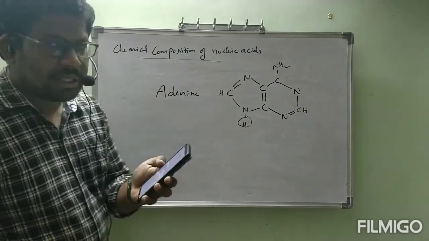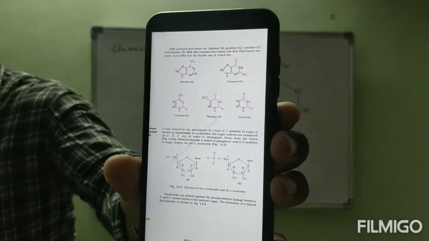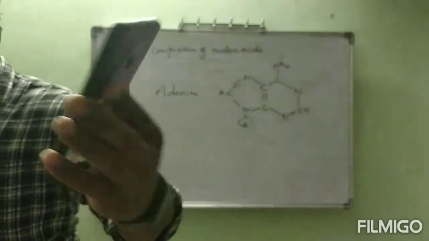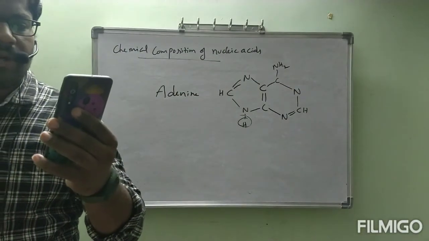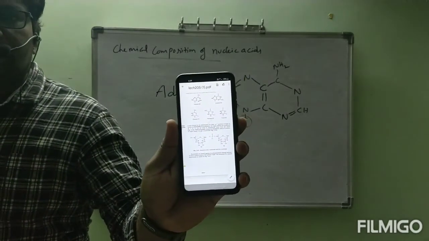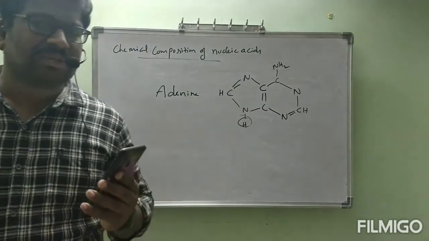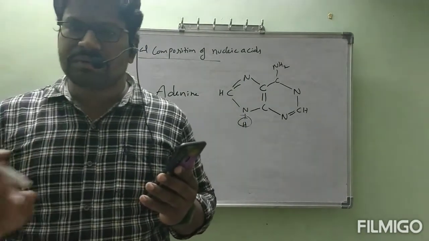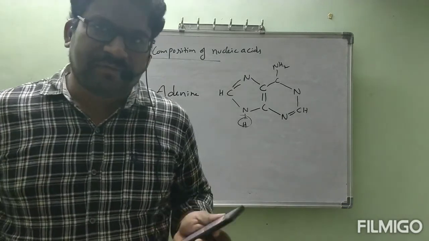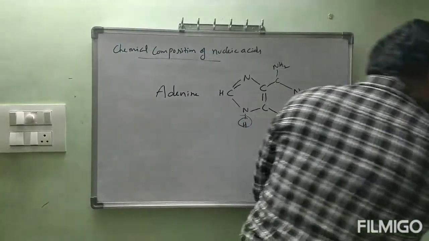Like that, in your textbook they gave the structures of adenine, guanine, cytosine, thymine and uracil. Like this, 5 basic structures they gave. Okay, those structures I told now for your understanding purpose only. We are not going to memorize them. No need to remember, simply remember the names. That is enough. Okay, now let us see the structure of nucleic acids.